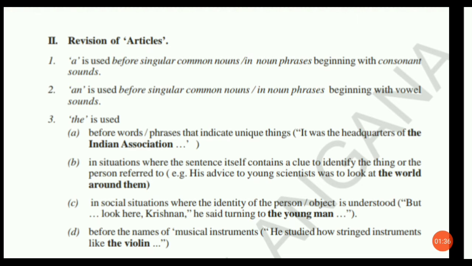So here the violin, the sitar, the tabla are stringed instruments or musical instruments. Before musical instruments we use the. Not only the violin, we can also use the before other musical instruments like sitar, tabla, guitar, like that.